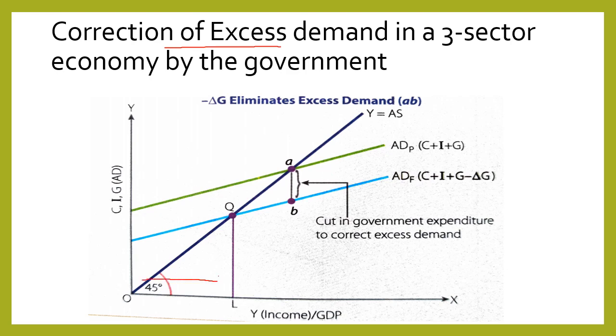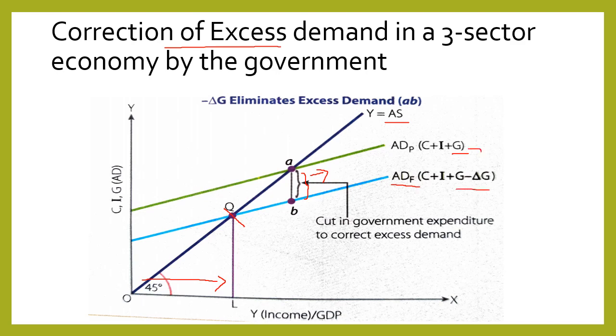OL is the full employment equilibrium output, because at point Q we are achieving full employment equilibrium, the point where ADF is equal to AS. But there is excess demand in the economy by AB. To correct this excess demand, the government will cut its expenditure.